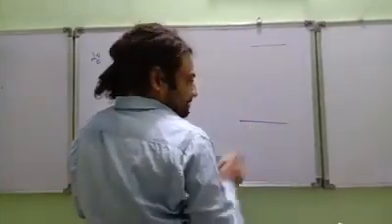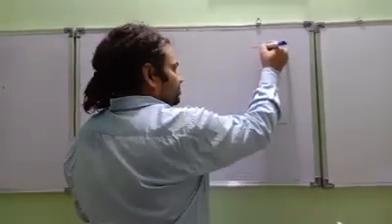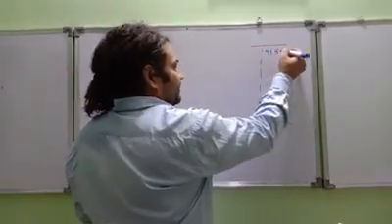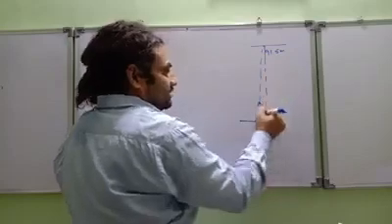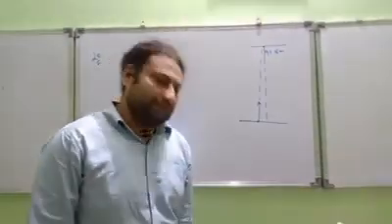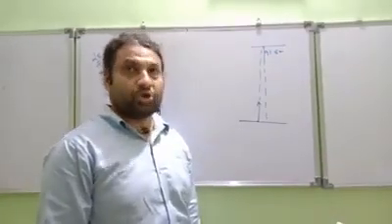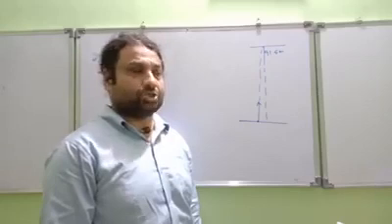So let's look at what he says. A body is thrown from the ground. It should reach 91.5 meters. If you throw it from the ground, the original speed of the body should be 0, okay? Then only we should think that it is thrown.